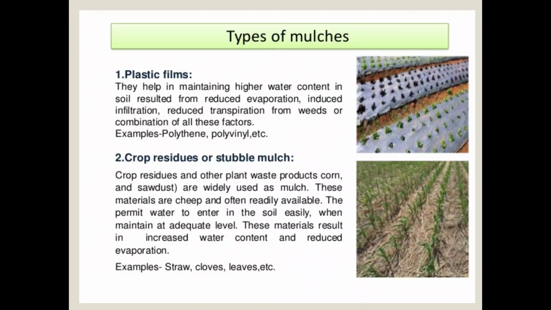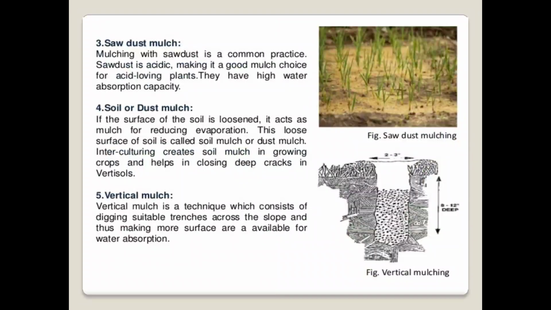Then these materials result in increased water content and reduced evaporation. Examples of crop residues are the straw, stalks, as well as the leaves. So this is the second type of mulch, that is the crop residue or the stubble mulch.